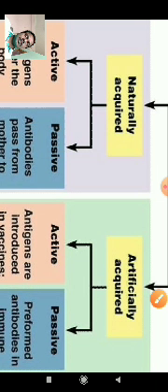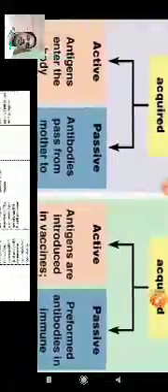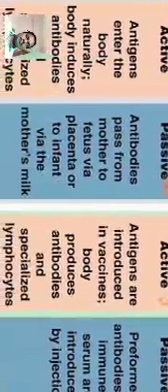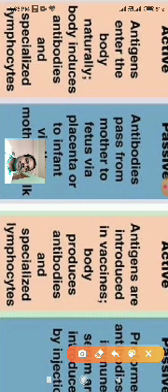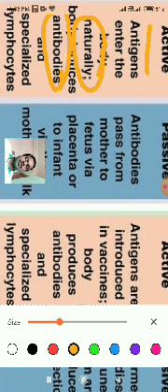But in naturally acquired immunity, our body naturally responds to antigens, right? In naturally acquired immunity, the first one is active natural immunity. Here our body naturally produces or induces the antibodies through the specialized lymphocytes, right?